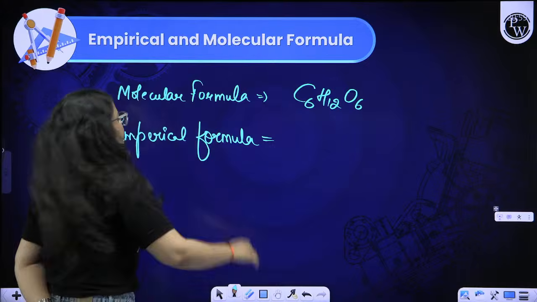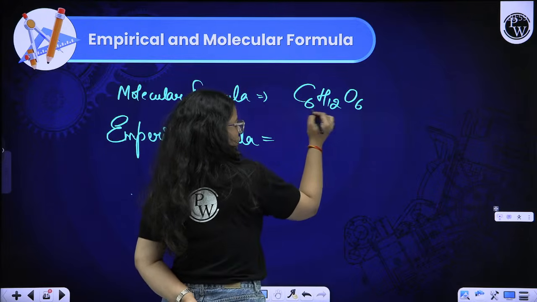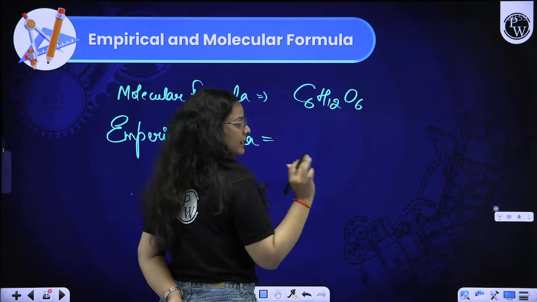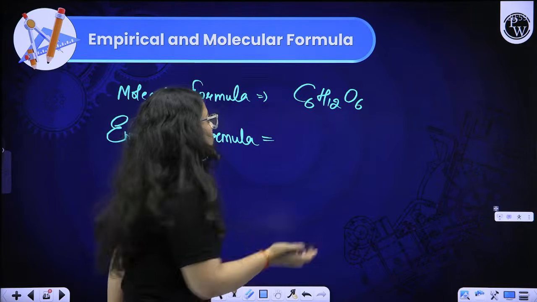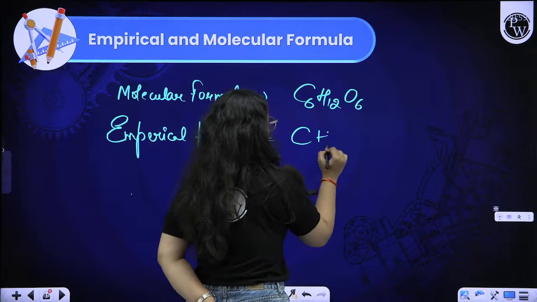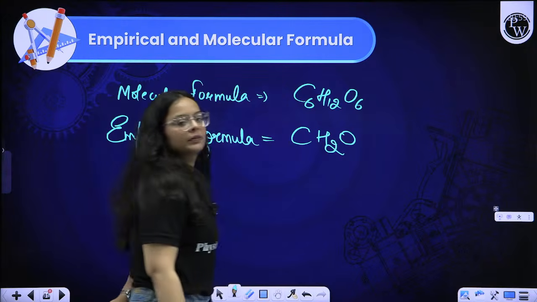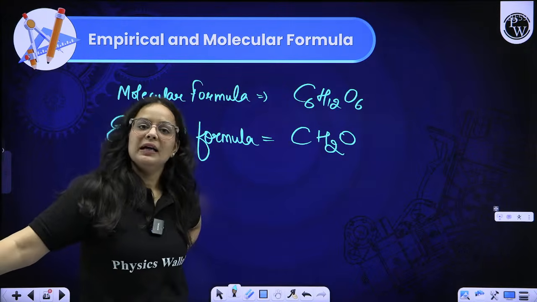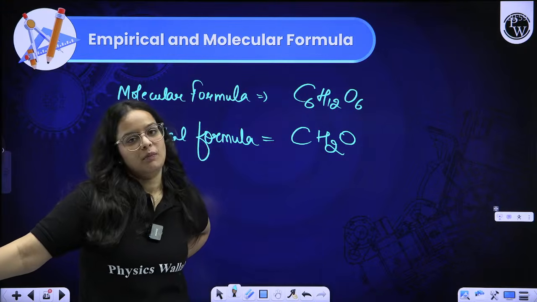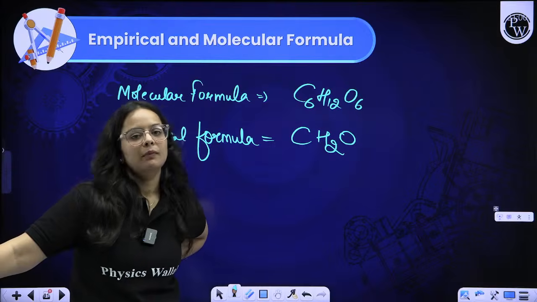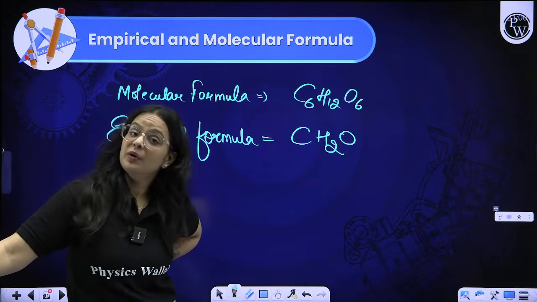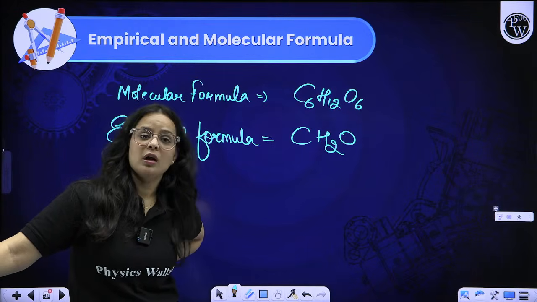Yes, beta. Empirical formula is the simplest ratio. 6, 12, 6. Can it be divisible by a number to get a simple ratio? Yes, ma'am. We can divide it by 6. We can get it to be CH2O. This is the simplest formula that we will get. This is the empirical formula. It is the simplest ratio of the elements that are present in a molecule. That simple. We will do certain questions to solve it all out.